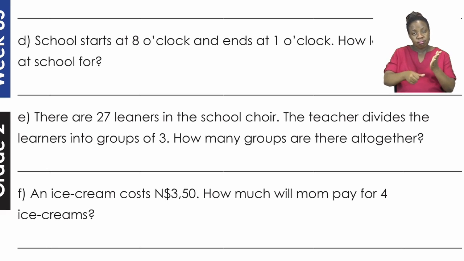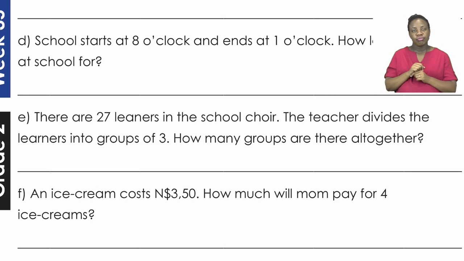How much will Mom pay for 4 ice creams? Now, we have 2 important numbers there, the $3.50 and the 4. In order for us to find out what's going to happen, do we add, subtract, times, or share? If you said times, well done, good job.